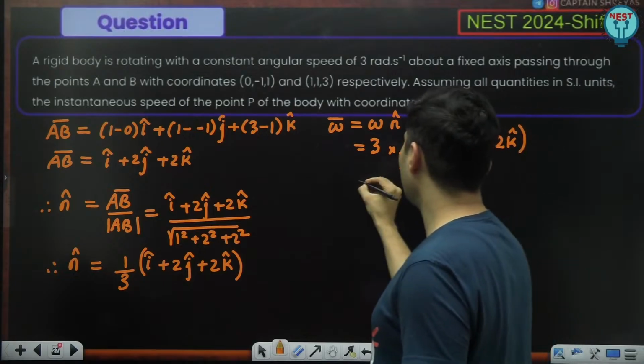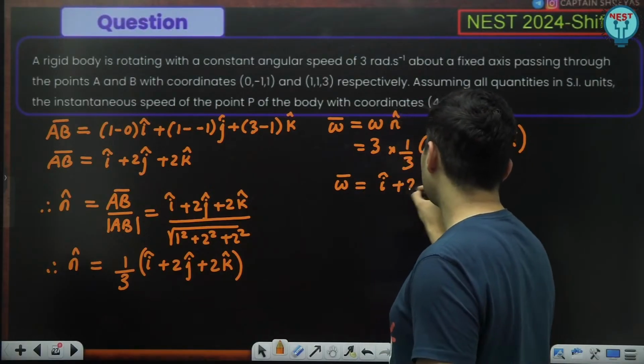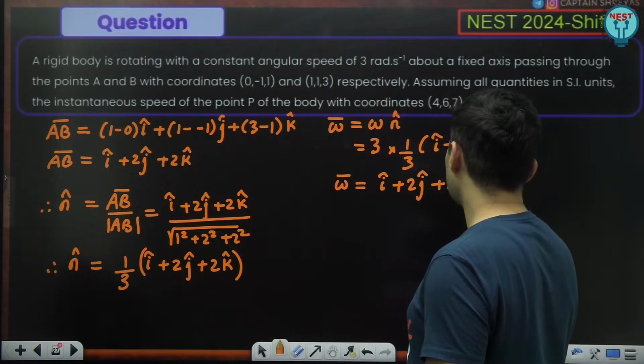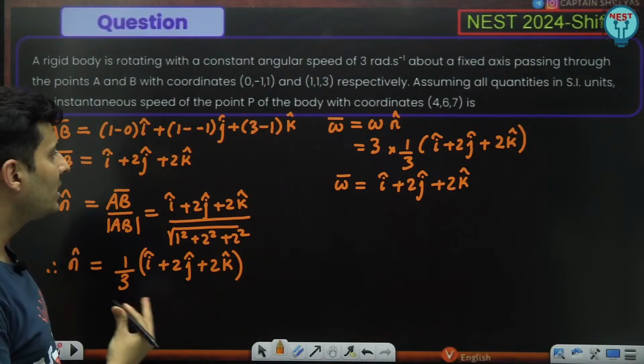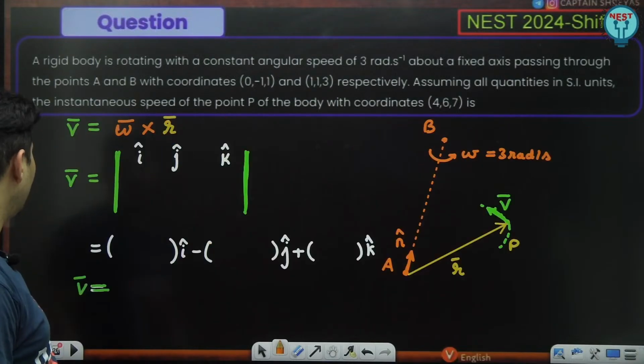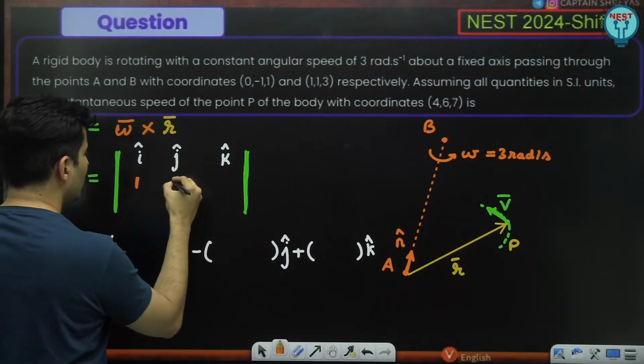The 3s cancel, so I get omega vector as i cap plus 2j cap plus 2k cap. I is 1, 2j is 2, 2k is 2.